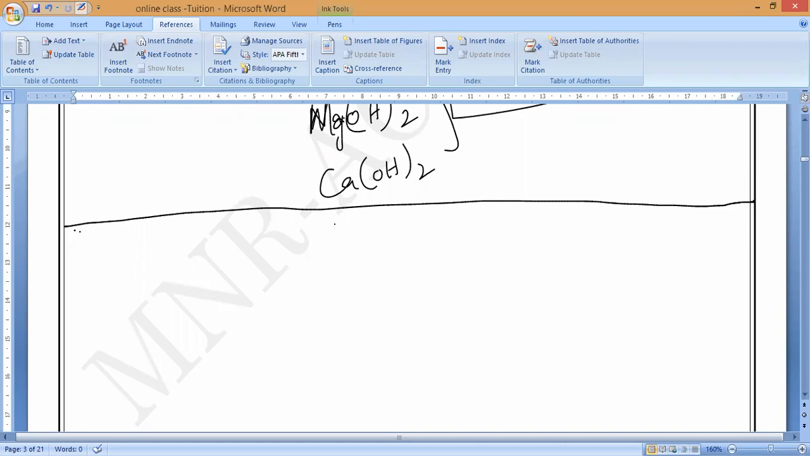Inside the earth's crust, the most abundant metal I am asking. Aluminium. Yesterday I had taught you, the most abundant metal is aluminium. Now anyhow we are discussing non-metals.